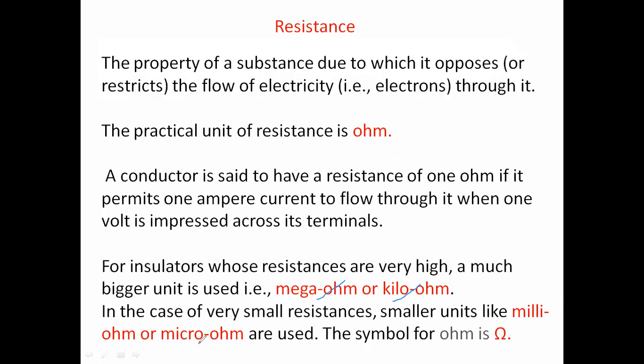Similarly, milli ohms and micro ohms can also be used. The symbol for the ohm, that is resistance, is written in this way, and that is considered as ohm.